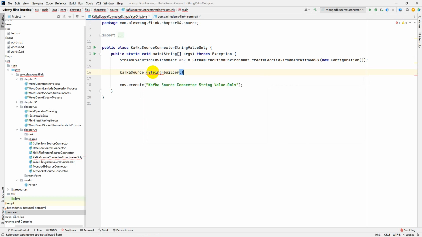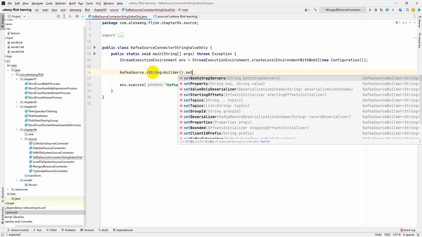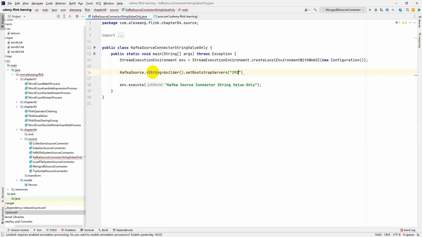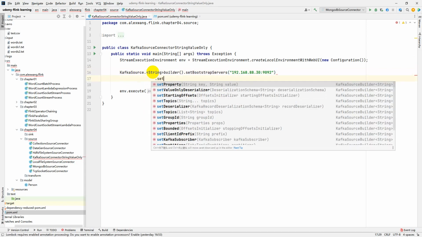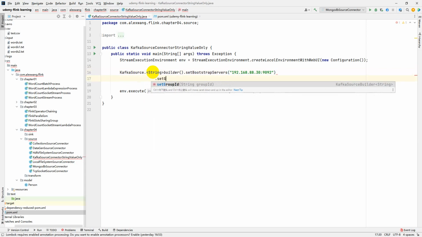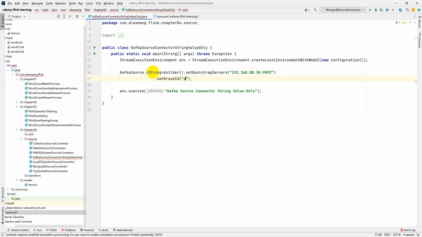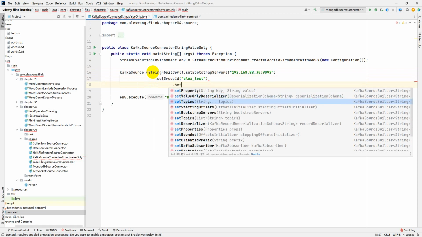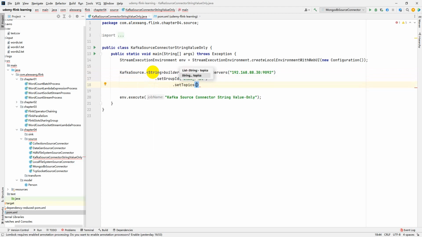Then the builder, specifying the bootstrap server, and giving the group ID here, Alex test, and specifying the topic we are going to consume. Suppose the topic name is Flink test.